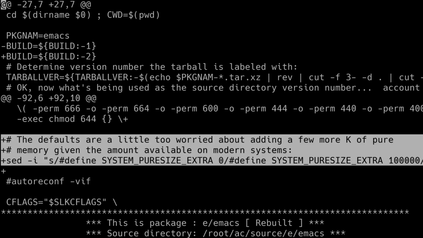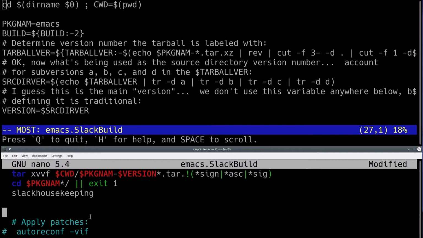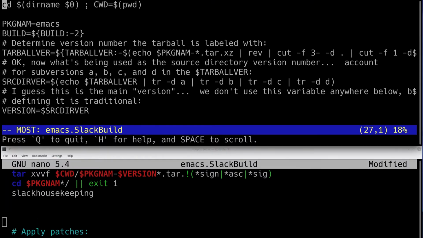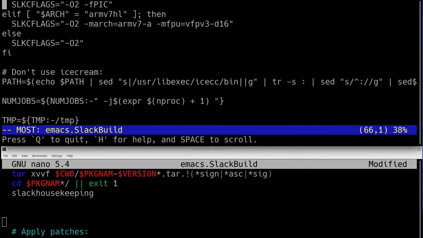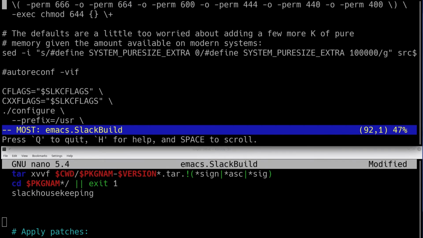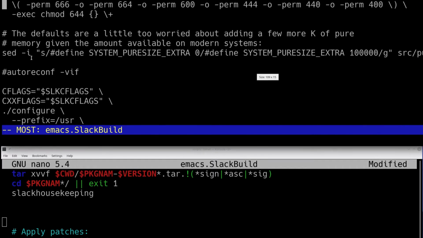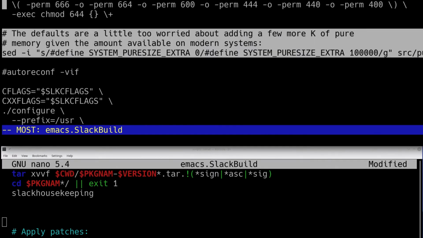So I'm going to use S02E08 again, like this. And this time you can see that, again, it's loaded up the x86 Emacs build scripts. And I'm just going to go and add in. Okay, so I just need to find where to put it.